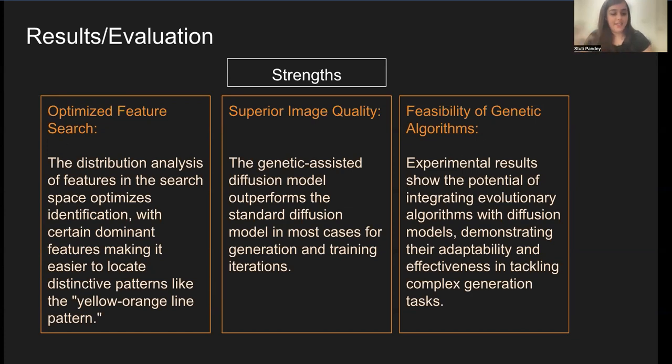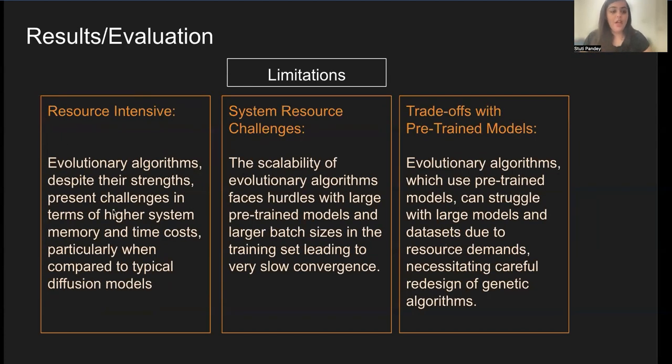However, having said that, there are a couple of limitations that I encountered. Despite their strengths, evolutionary algorithms present challenges in terms of higher system memory requirements, particularly when compared to the standard diffusion model. They also struggle with working with large pre-trained models and larger image sizes and resolution. That leads to a requirement for redesigning the genetic algorithms to work with the large models we have out there and